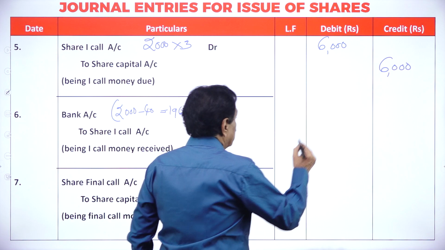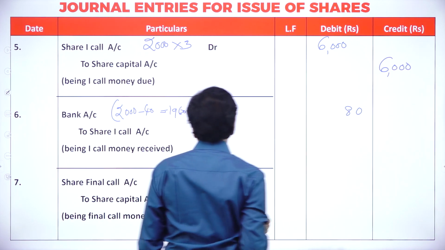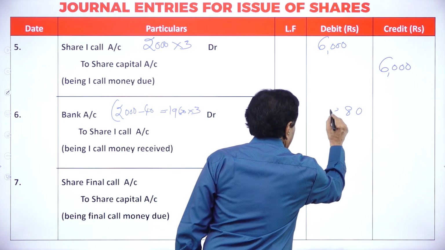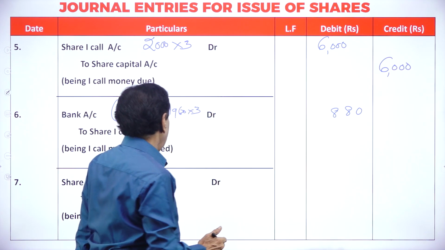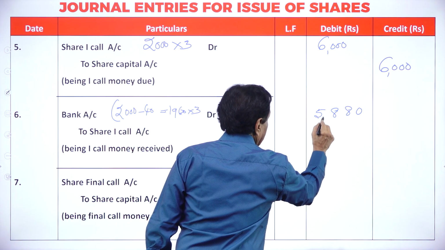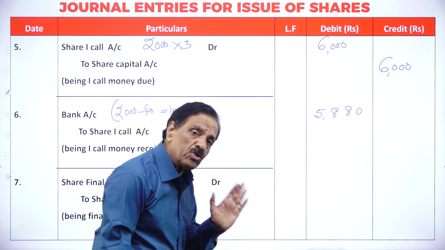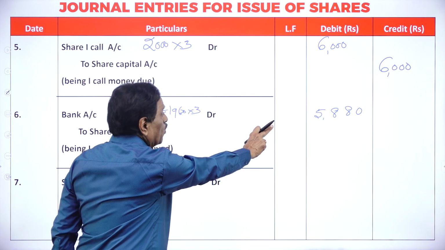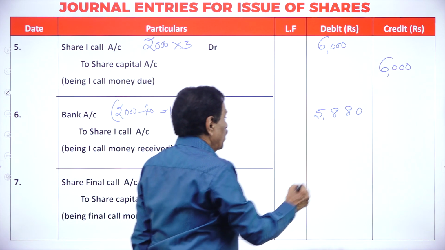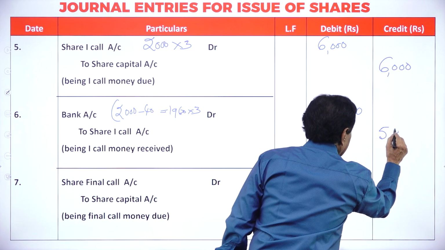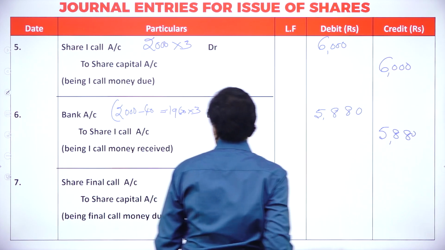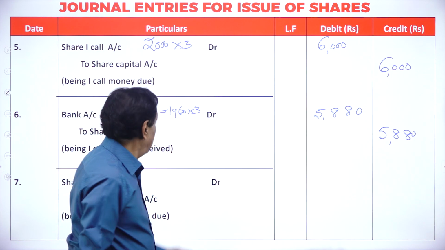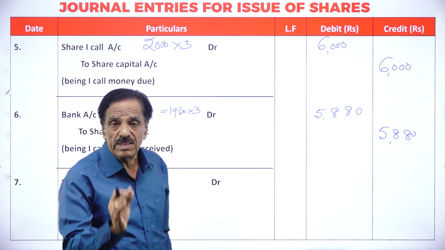If we multiply 1,960 by 3, it is 5,880. So how much could you not receive? 40 into 3 is 120 we could not receive. How much money are you going to receive? 5,880. I will repeat. Bank account debit 5,880, to share first call account 5,880.